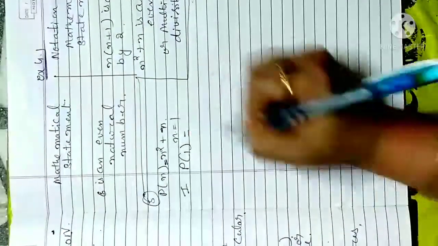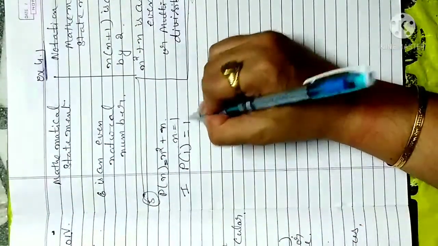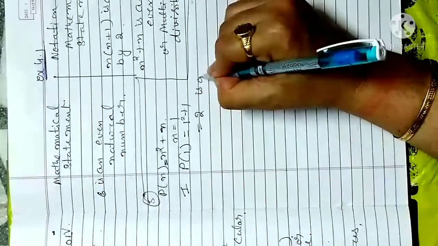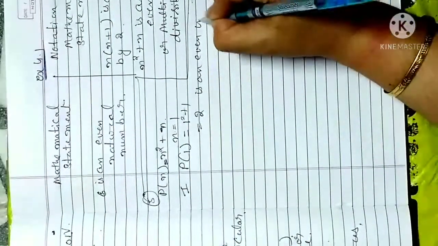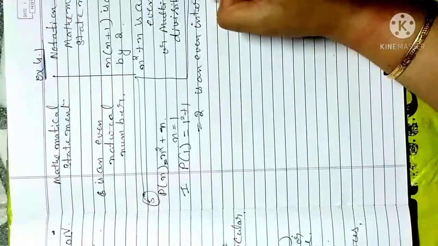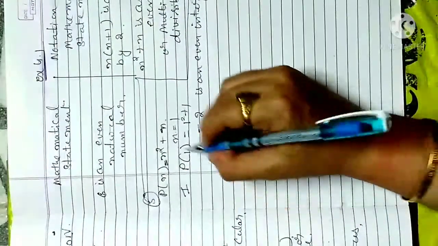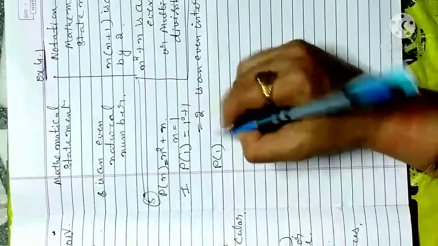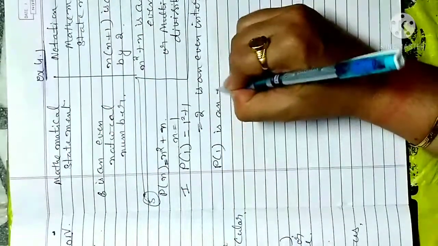If you replace n value is equal to 1, then 1 square plus 1 gives me 2. So 2 is an even integer or a multiple of 2. That means if you put n is equal to 1, p1 is an even integer.